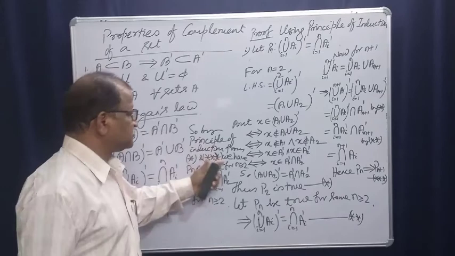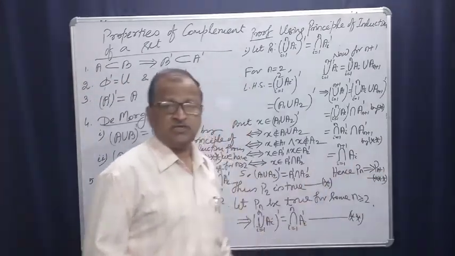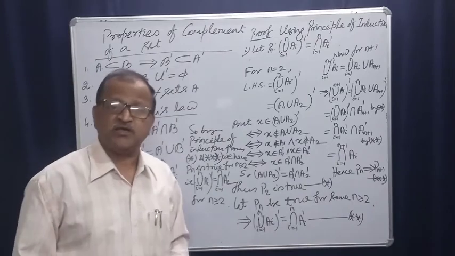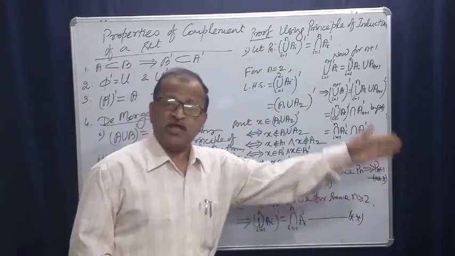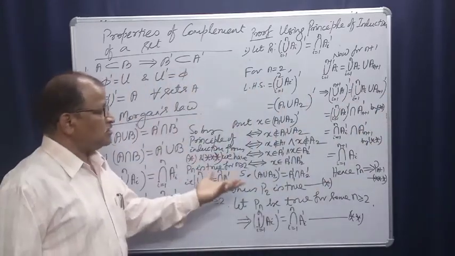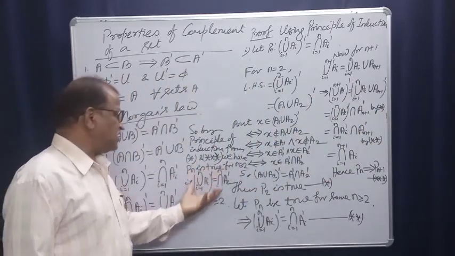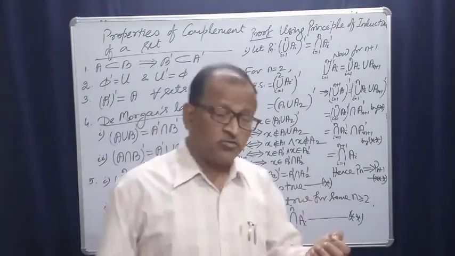Hence Pn implies Pn plus 1. If Pn is true, then Pn plus 1 is definitely true, right? So from the principle of induction, Pn is true for every natural number n greater than or equal to 2.